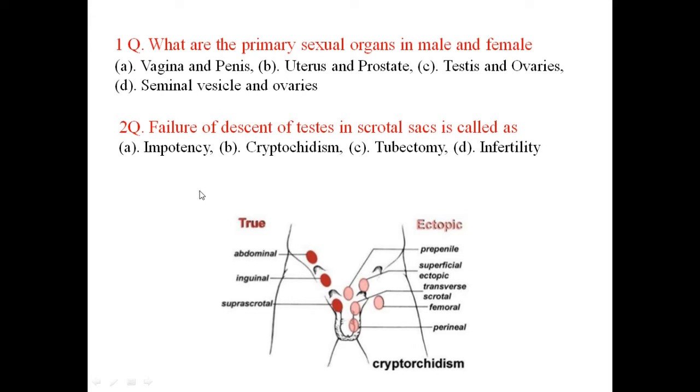And question number 2, failure of descent of testis into the scrotal sac is called as.